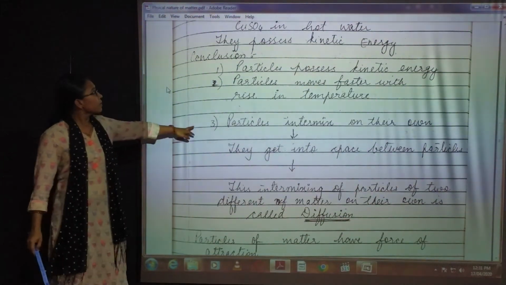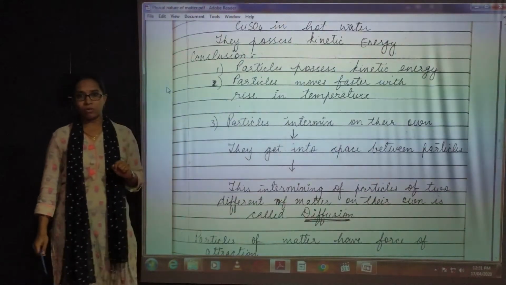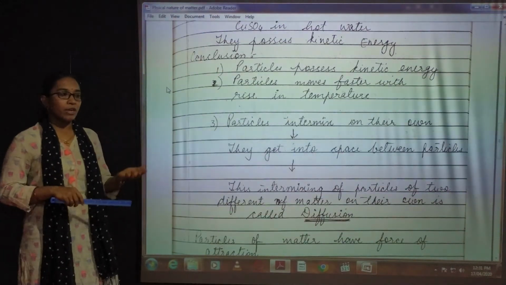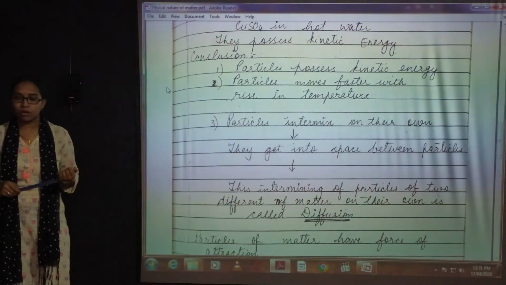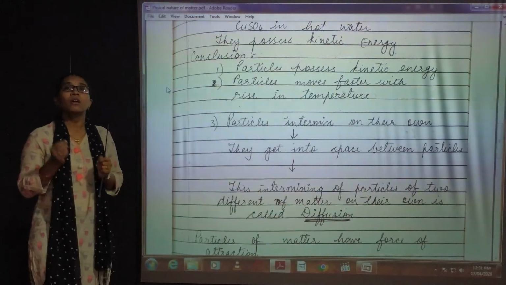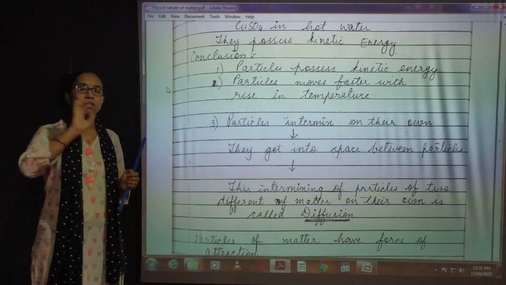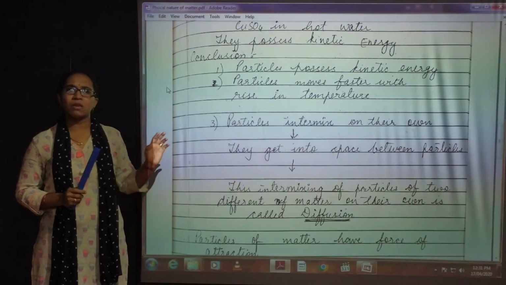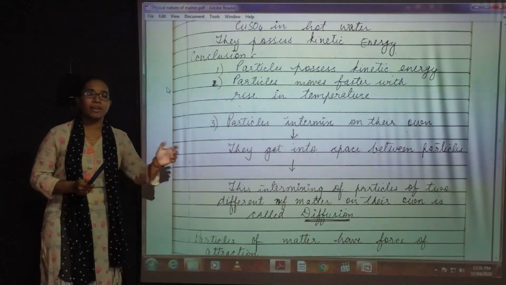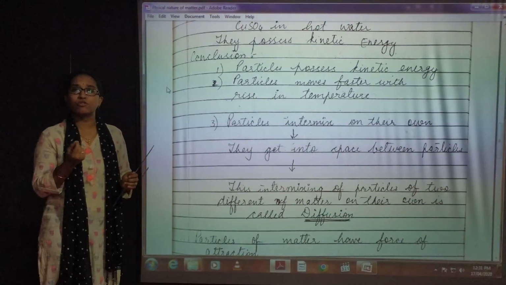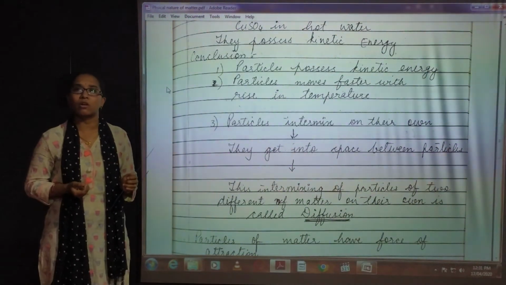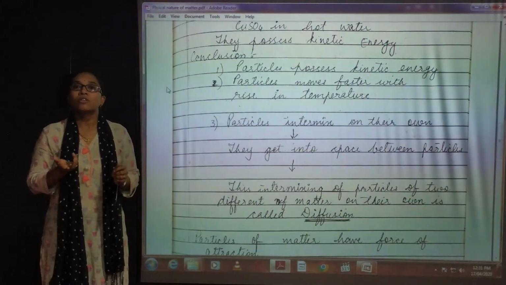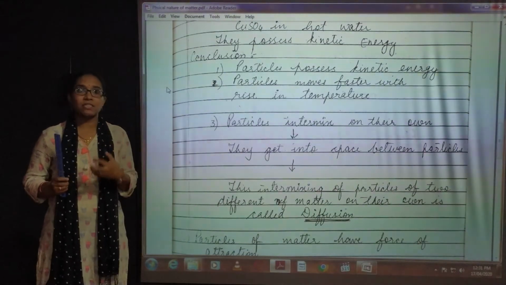Next is, the particles intermix on their own. Particles क्या होते हैं? अपने आप ही मिक्स हो जाते हैं. When you are taking a spoon of salt and trying to dissolve it in a glass of water, just put a spoon of sugar into a glass of water and keep it like that for some time, for 5 minutes or suppose 10 minutes. What happens? After 10 minutes, you can see that the crystals of sugar have dissolved inside that water. Now when you stir it, completely the water will be converted into... you taste it as sweet.